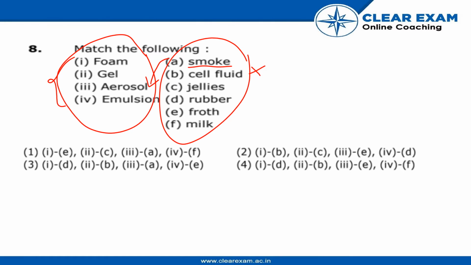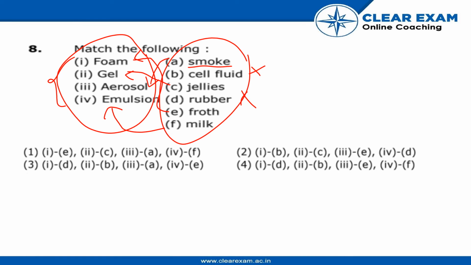So jellies. Jellies come in gels, we all know that. So there is no option for rubber. And froth is some kind of a foam, and we all know that milk is an emulsion.